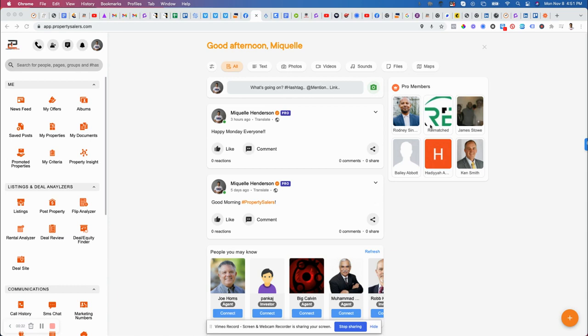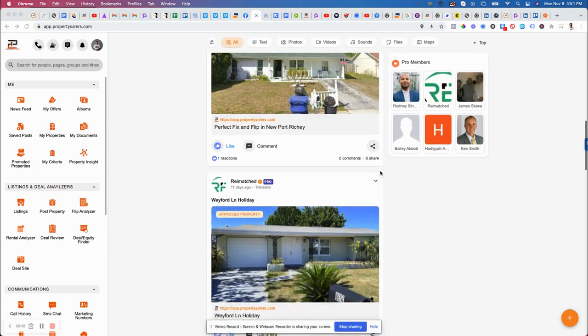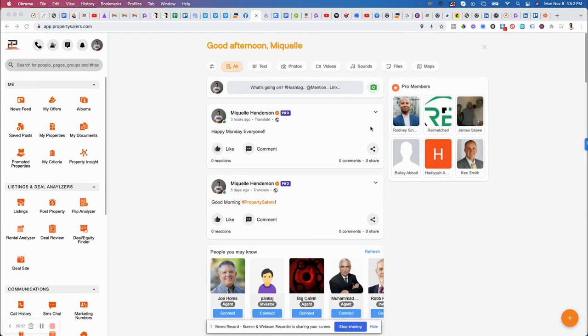Okay. So when you first log into the platform, the first thing you're going to see is what we call the news feed. Now, this may be familiar from Instagram and all the other social media platforms out there. We wanted to create something similar so all of our members can feel like they're part of something.